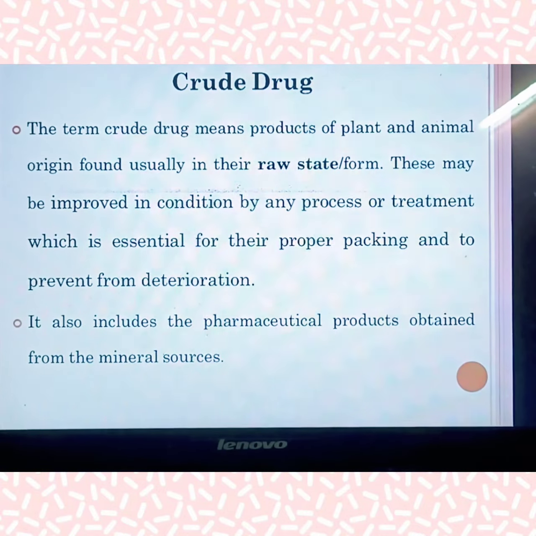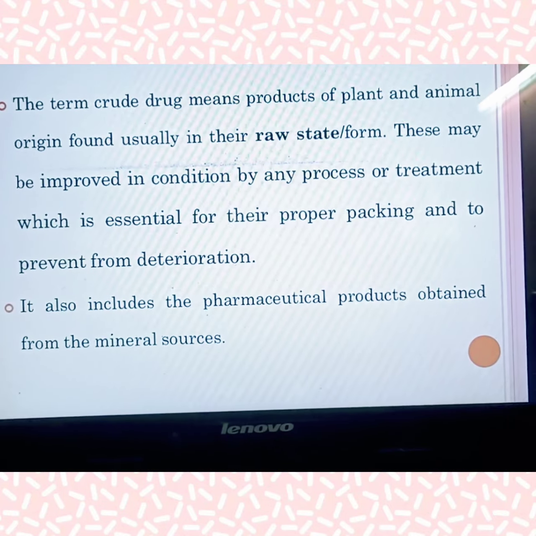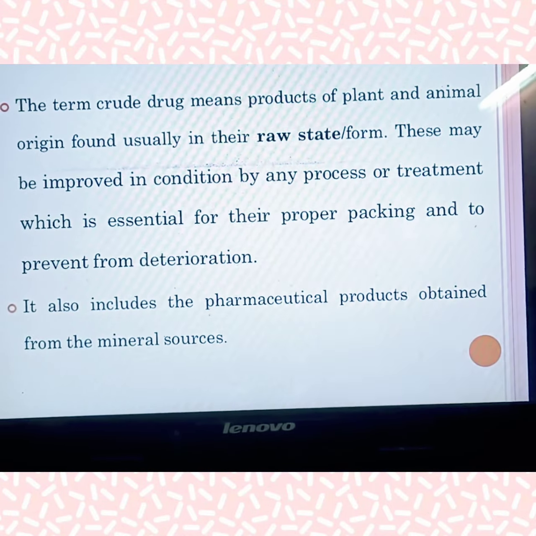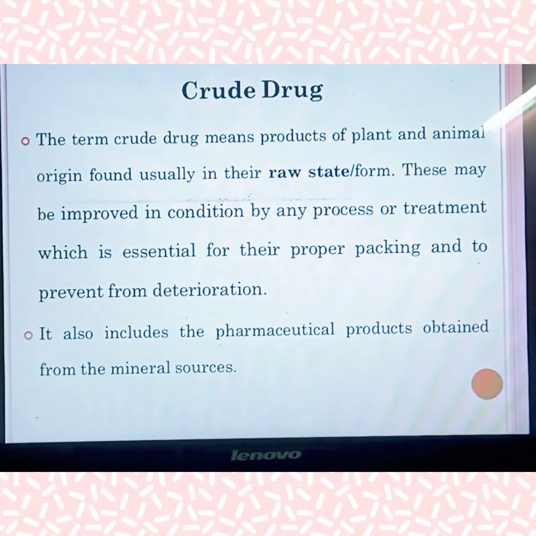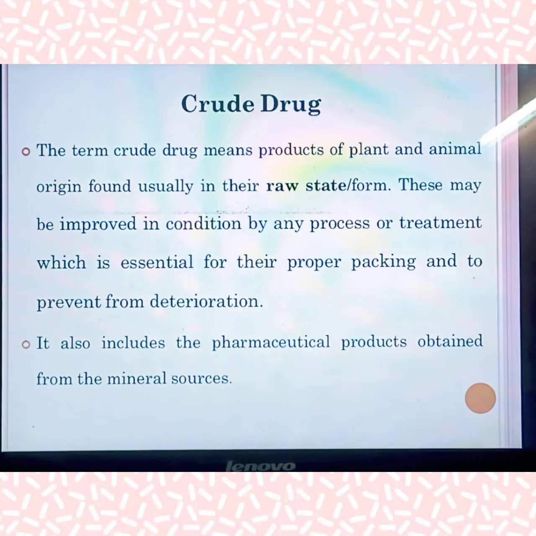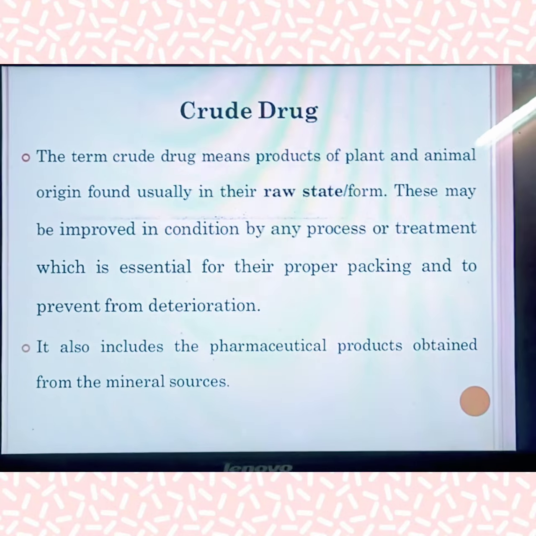In this natural form, it can cure disease. It also includes pharmaceutical products obtained from mineral resource. Not only the natural form of plant, animal, microbial resource, but also the mineral resource can act as pharmaceutical ingredients that can cure a disease.